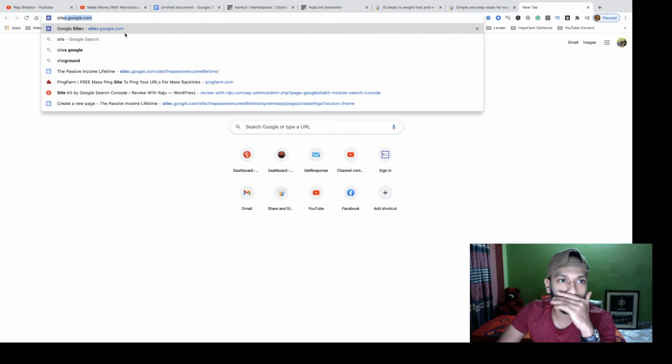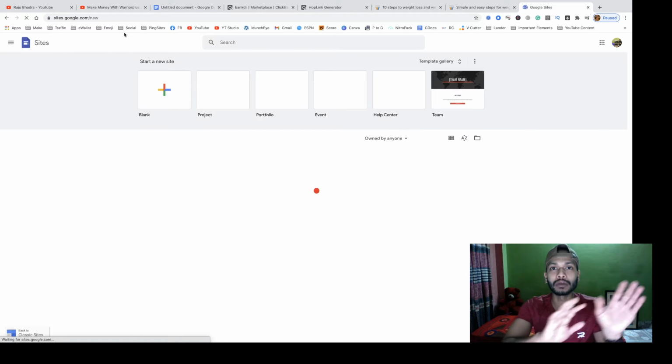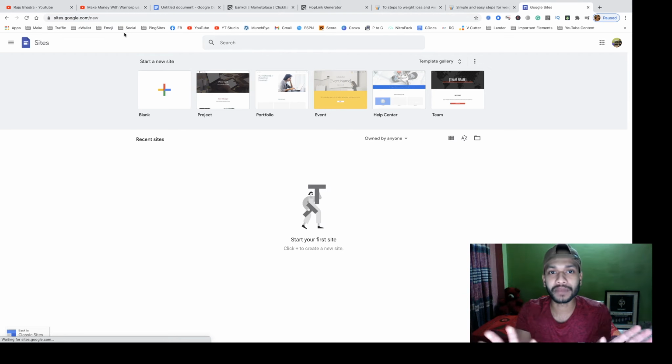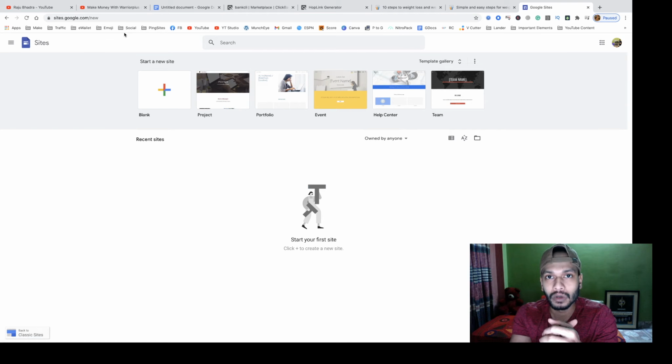After completing your download, you have to use this content, and for this use Google Sites. Visit Google Sites. You don't need to create or build any website. Why do you need Google Sites? If you use Google Sites, then you don't need to buy any website, but you will get all the benefits of a website.